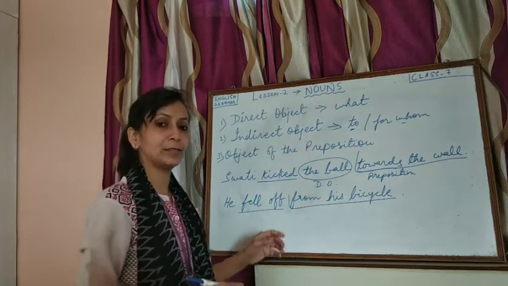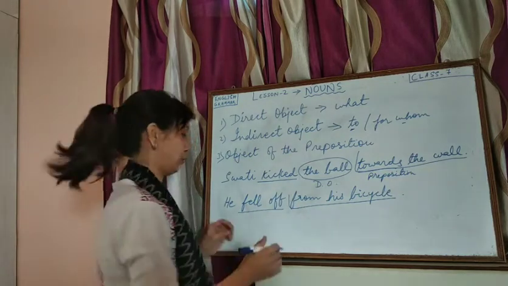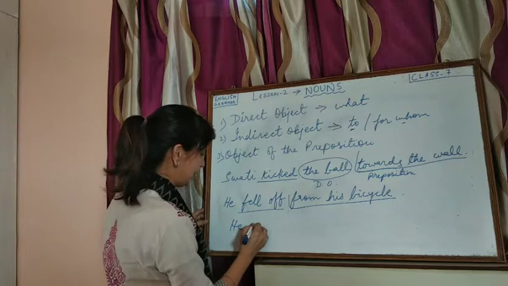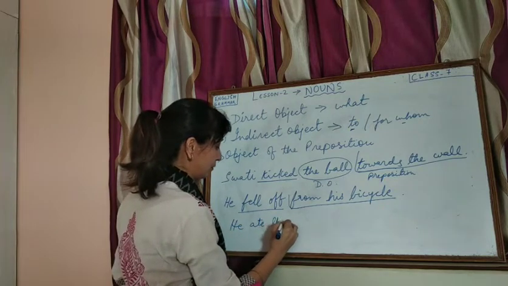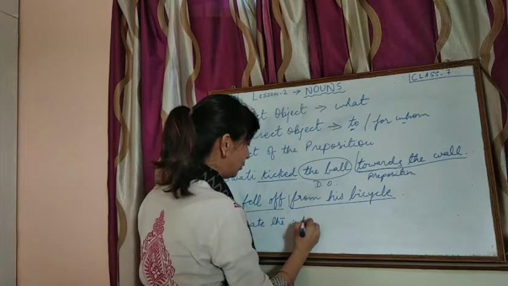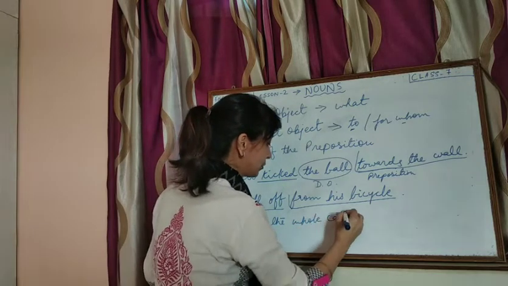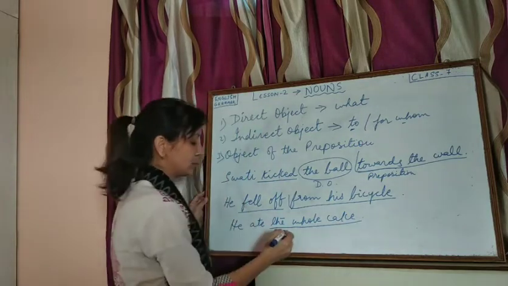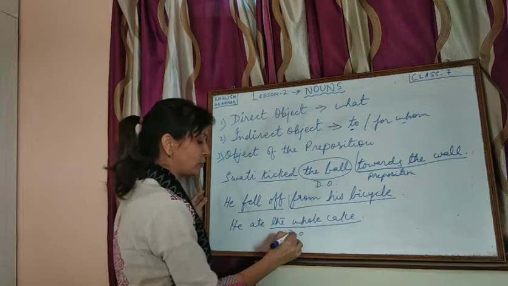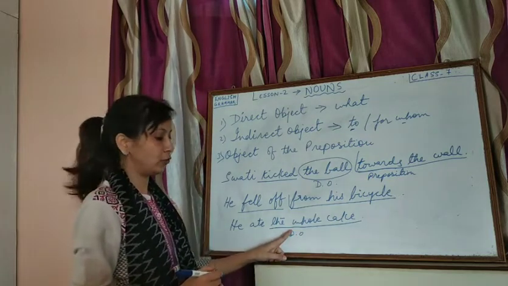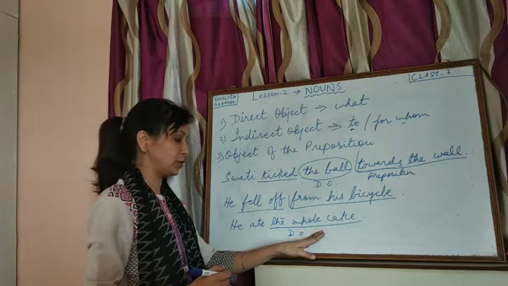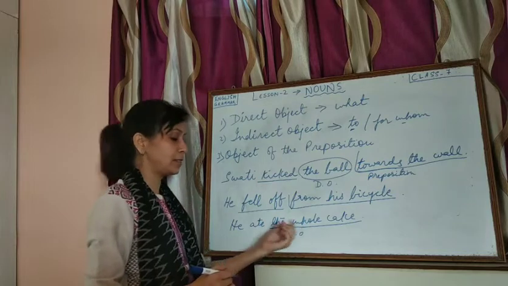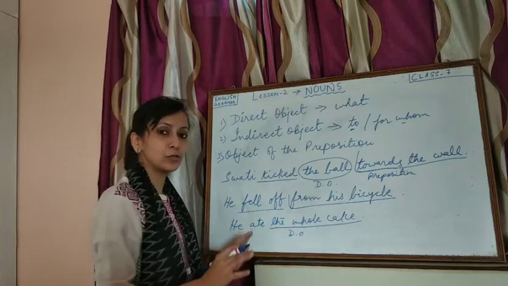Now I will give you one example where there is only the direct object. Suppose, he ate up the whole cake. What was eaten up by him? The whole cake. So this is the direct object. We can just call it the object or the direct object, because we don't have any indirect object here. Only one object is there, so it is understood that this is the direct object in the sentence. He ate up the whole cake. There is no other object here.